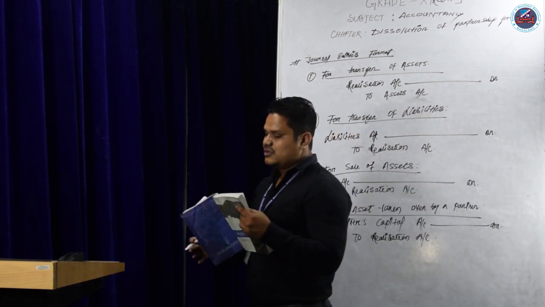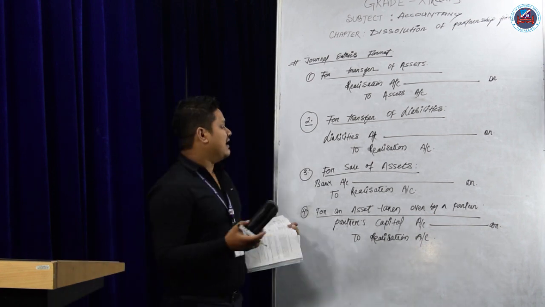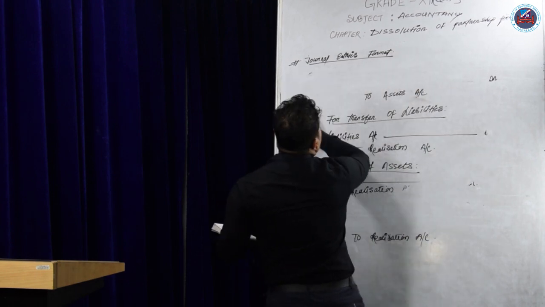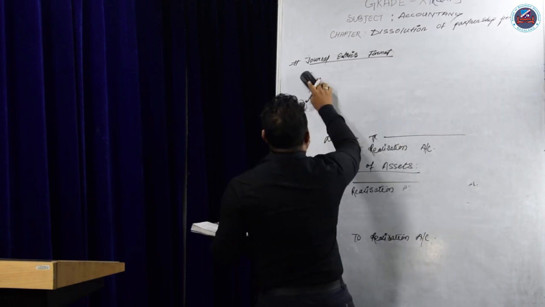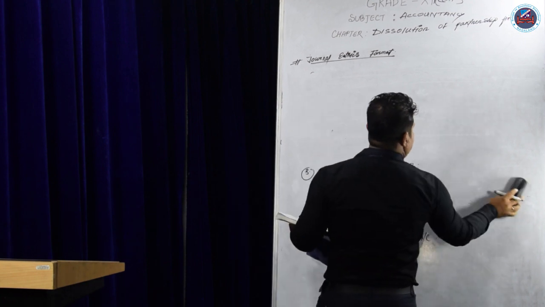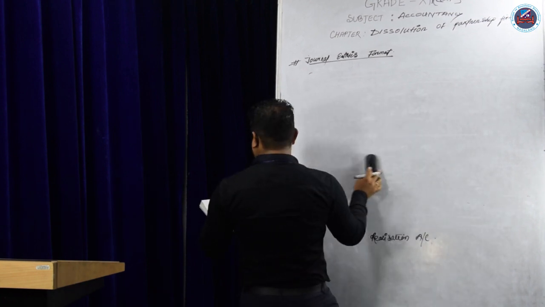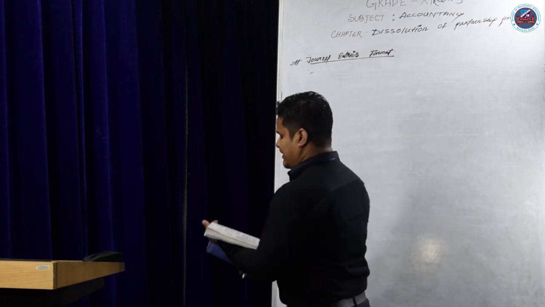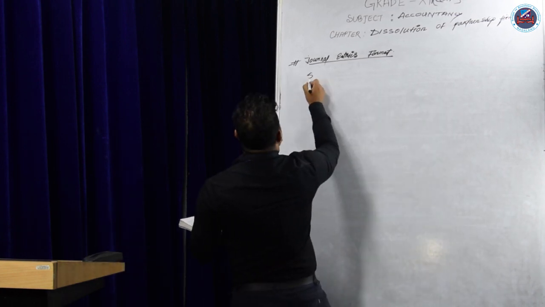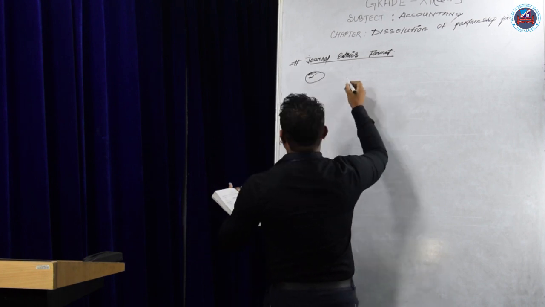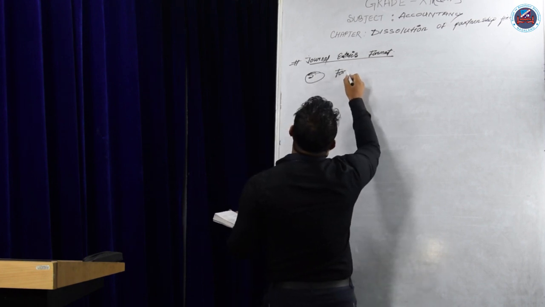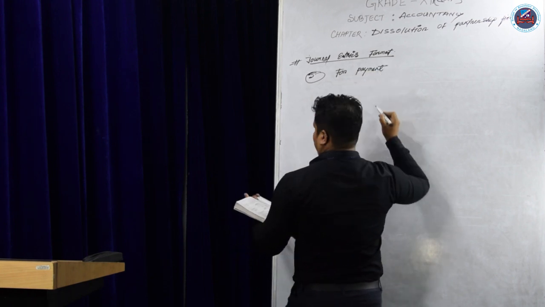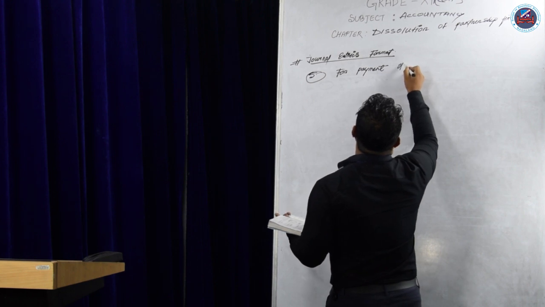Now we will do the liabilities, payment of liabilities, that is point number 5. When the liabilities are paid off, cash will decrease and cash goes out from the bank account. So what will be the entry for payment of liabilities?